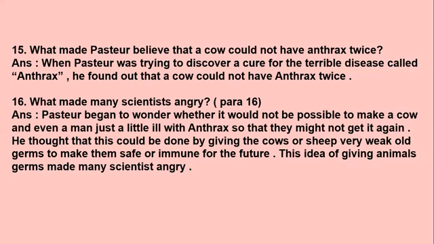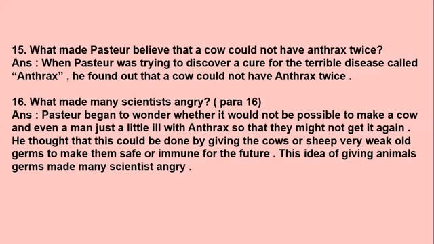So he discovered this while experimenting and looking for the cure for the terrible disease called anthrax. During that process, he got to know that anthrax cannot happen in a cow twice. So this is how he believed that.